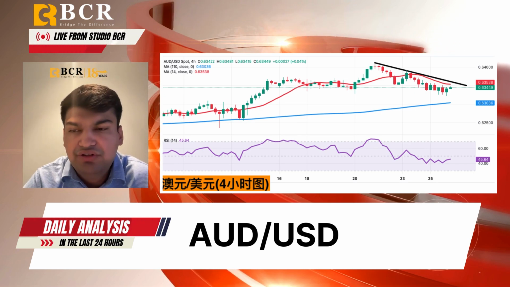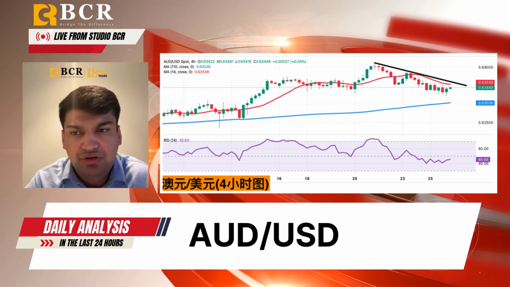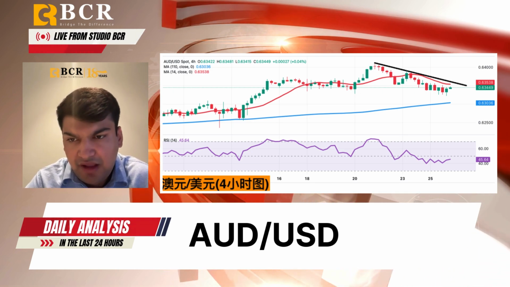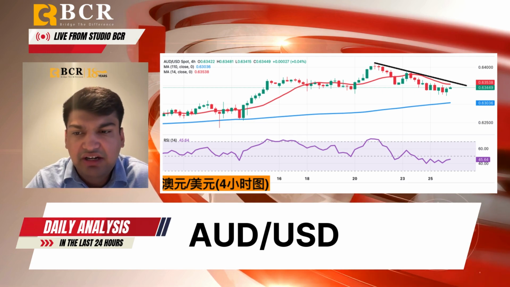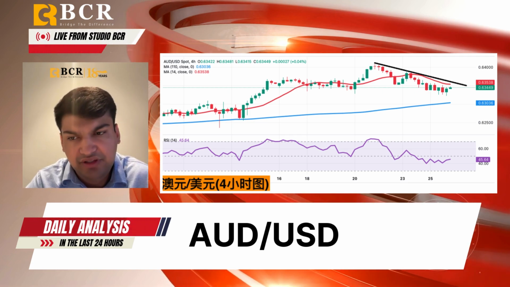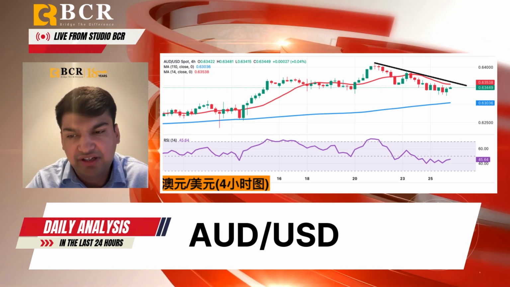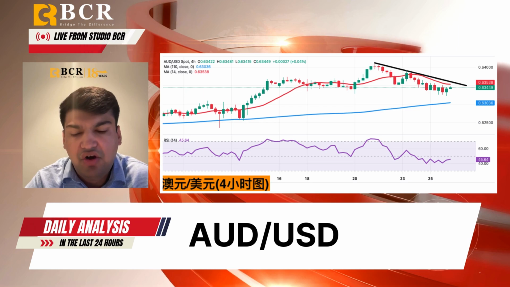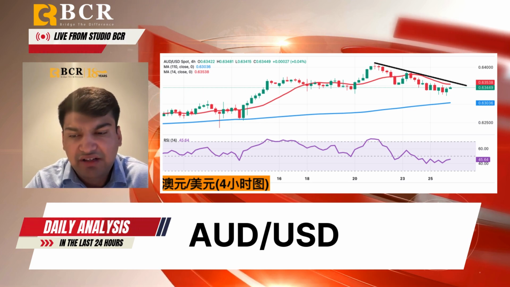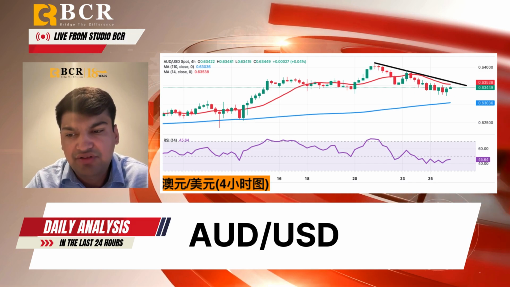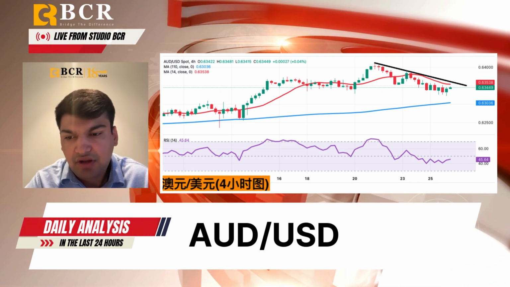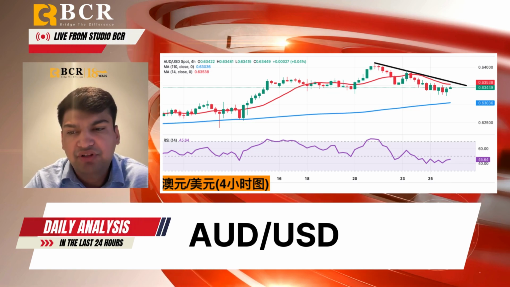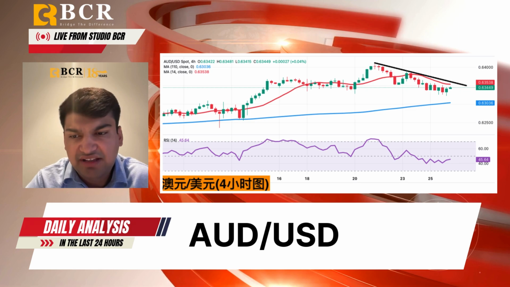AUD/USD traded around 0.6350 on Tuesday within an ascending channel, reflecting bullish market sentiment. The 14-day RSI, a technical indicator on the daily chart, remained above 55, supporting the positive outlook on the upside. AUD/USD tested the 100-day moving average of 0.6401 and the market psychological barrier of 0.6400 for immediate resistance. A successful break above this level could improve the bullish bias, and the obstacle lies at the upper line of the ascending channel around 0.6440.